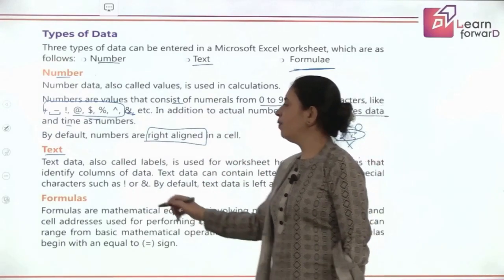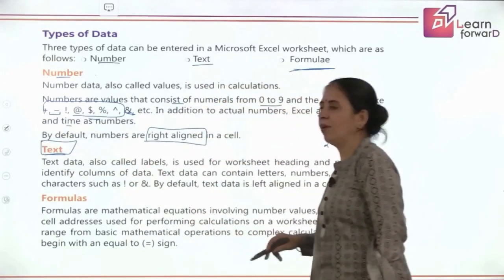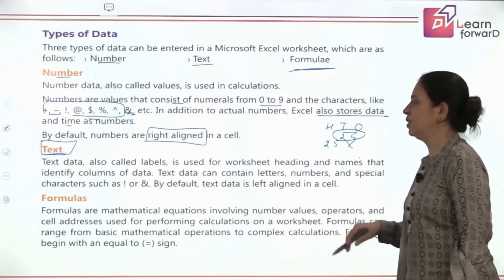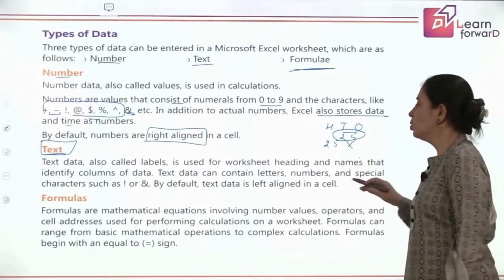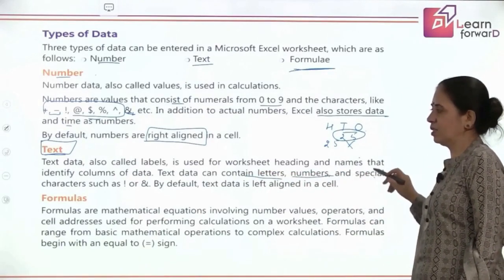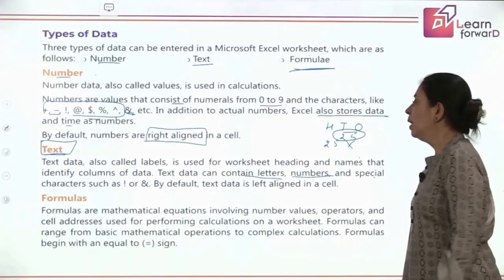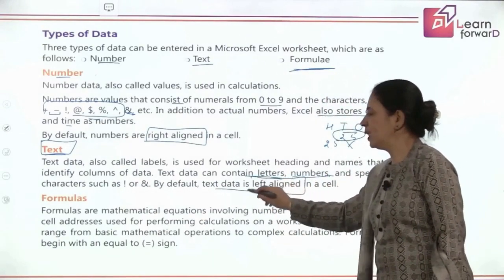Okay, then we come to text data. So in the text type data, we put all the labels which are coming in the worksheet, the names, the addresses. So all these things contain letters, numbers, even special characters. And this type of data is always left aligned.